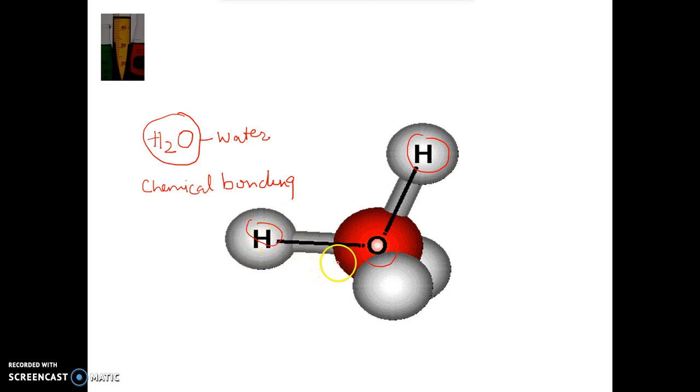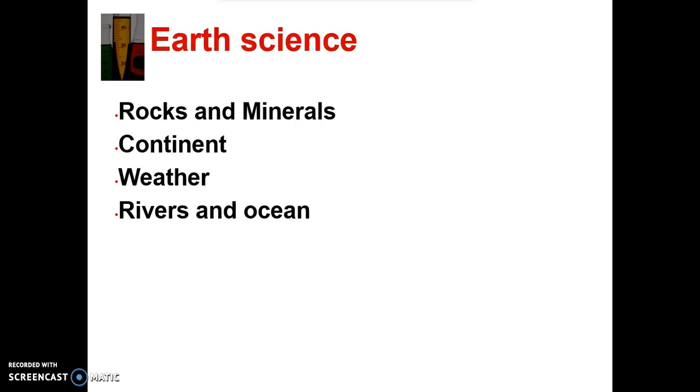So in chemistry, we are going to learn about chemical bonding and chemical reactions and many more interesting topics. And one of the good things is we are going to do a lot of labs and hands-on work. There are some topics which are covered in earth science: rocks and minerals, continents, weather, rivers and oceans.